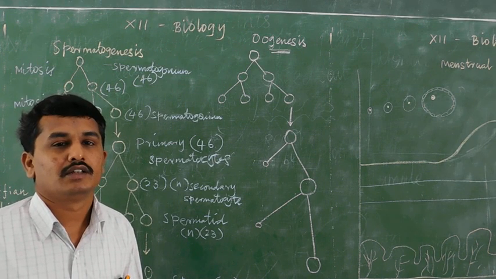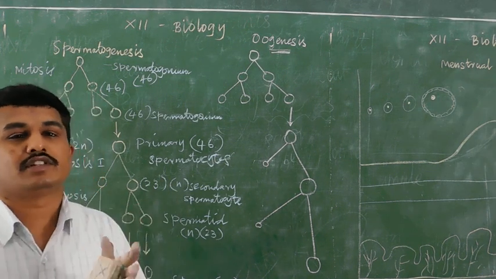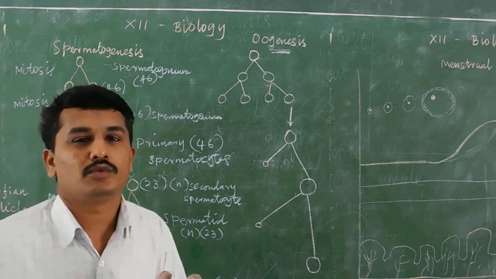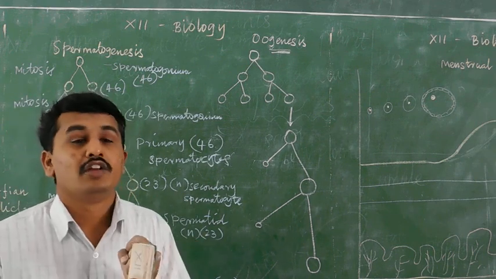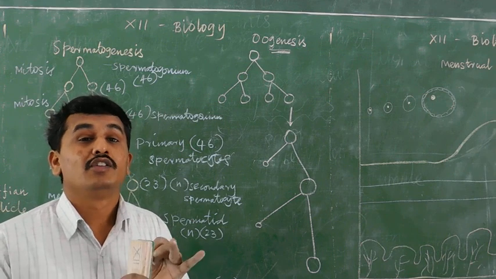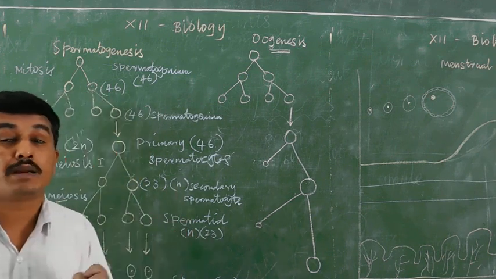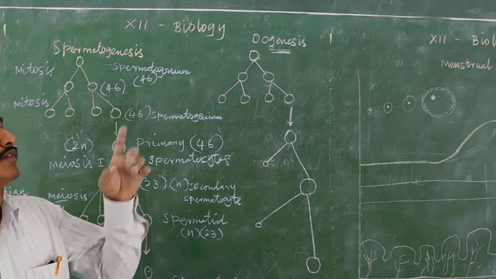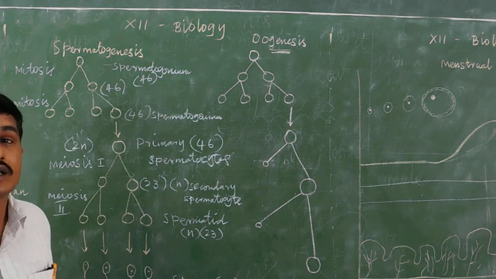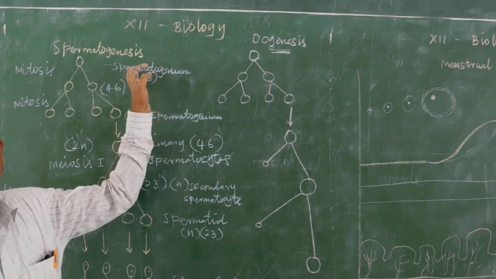Okay, three technical terms are present in spermatogenesis: spermatogenesis, spermiogenesis, and spermiation. Spermatogenesis is the formation of spermatozoa from the spermatogonium.